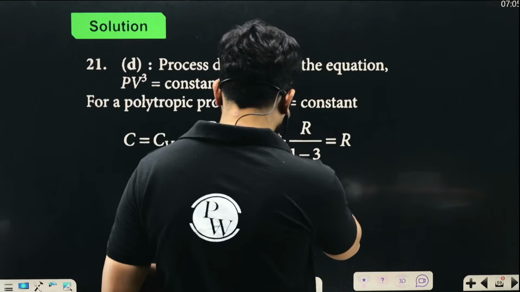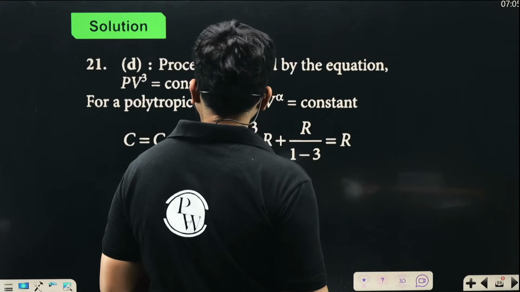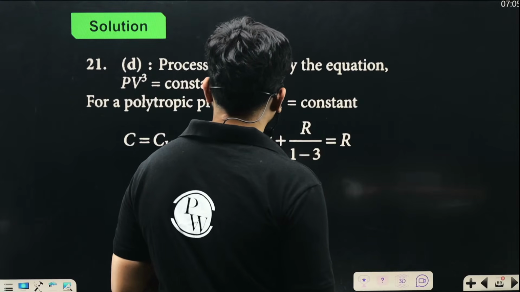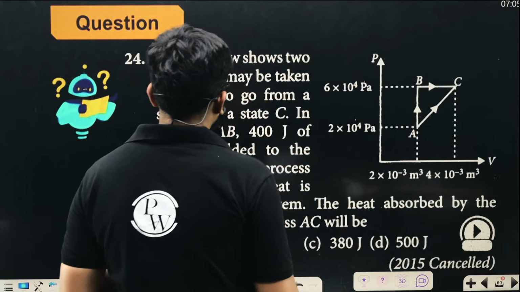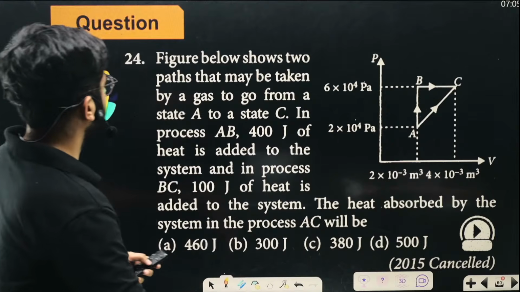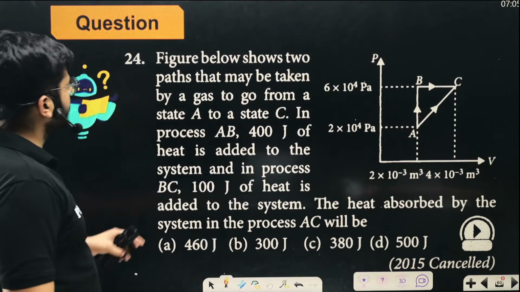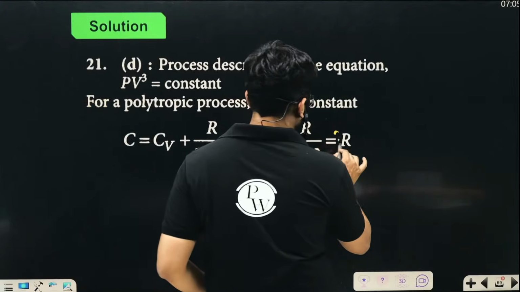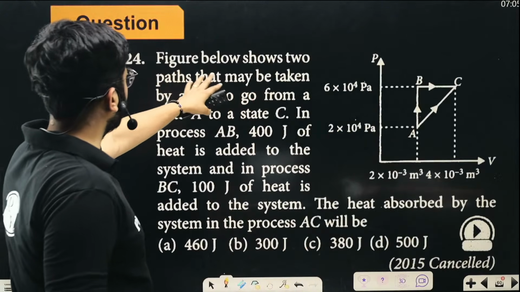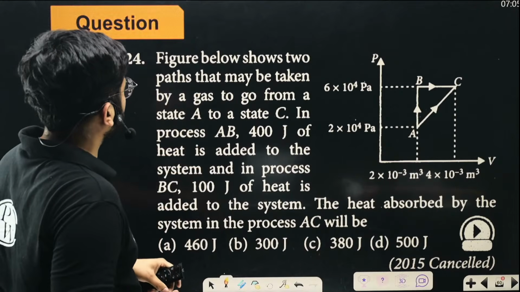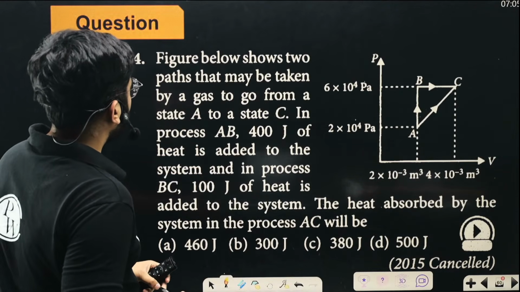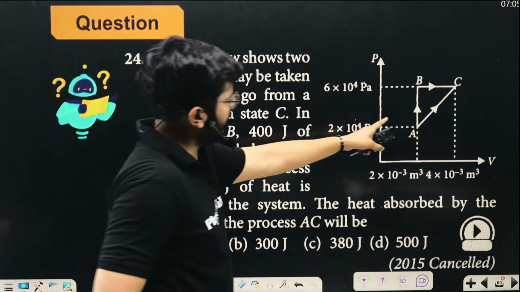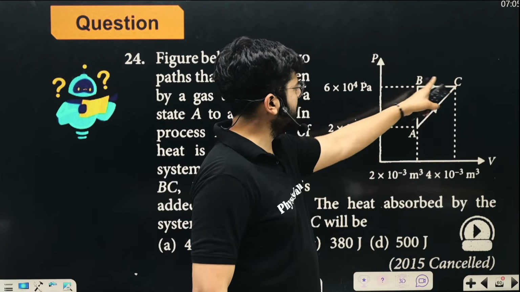All right. So let's keep on moving and talk about the next part. Now in this question, the figure shows that this should be 2R. In this question, the figure shows that there are two paths that may be taken by a gas to go from a state A to state C. So we can go from A to C following this path and following this path.